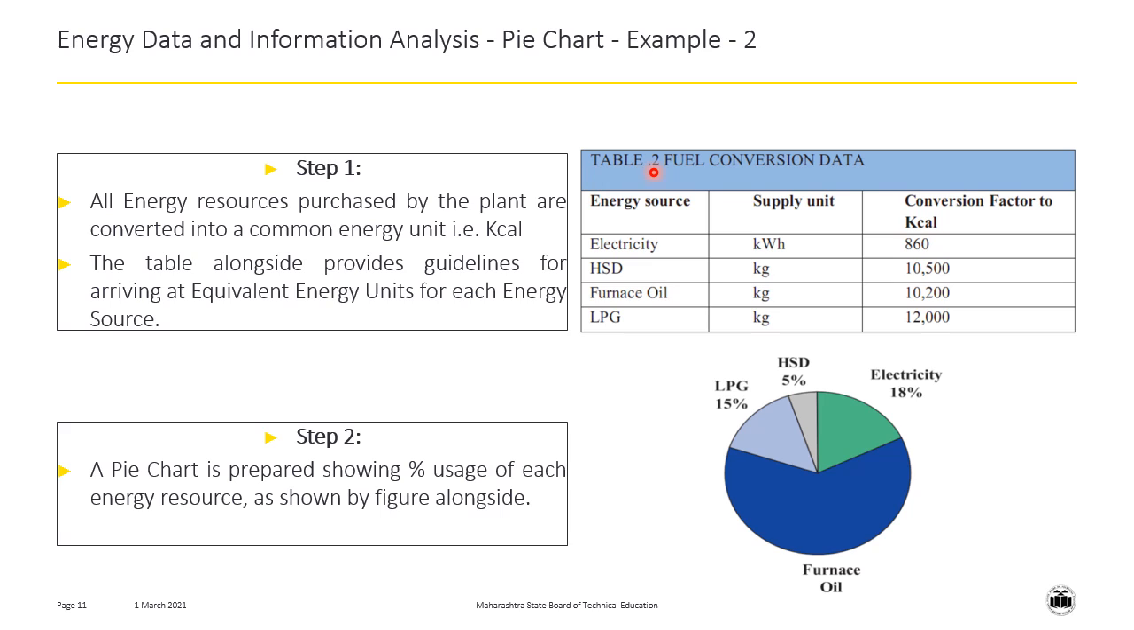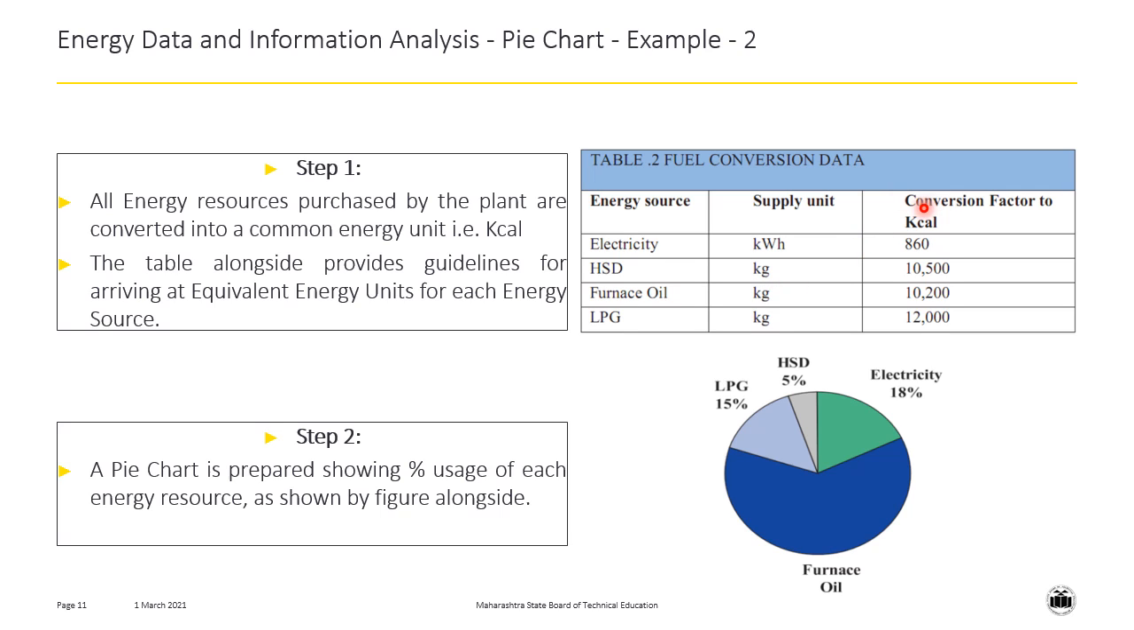Concentrate on table 2, that is the fuel conversion data. In the first column, energy sources are represented, in which one energy source is electricity, its supply unit is in kilowatt hours, whereas the remaining three energy sources, which are HSD, furnace oil, and LPG, they are thermal based, so their supply units are in kilograms.